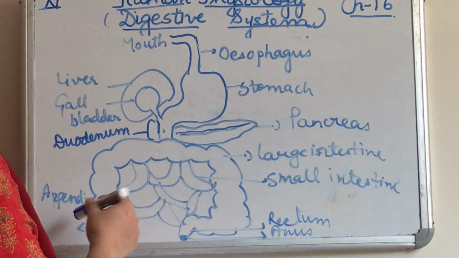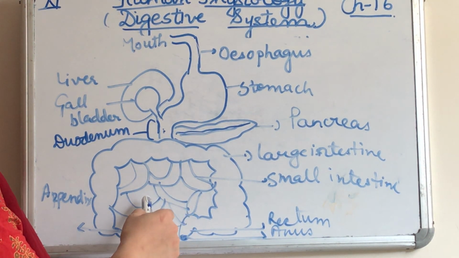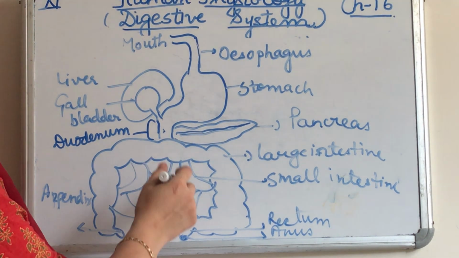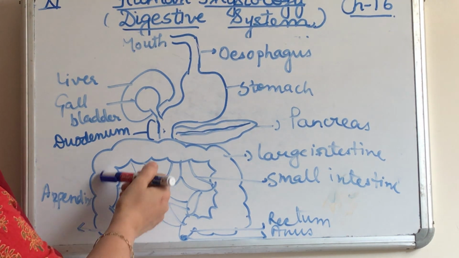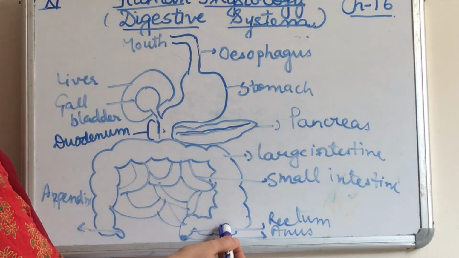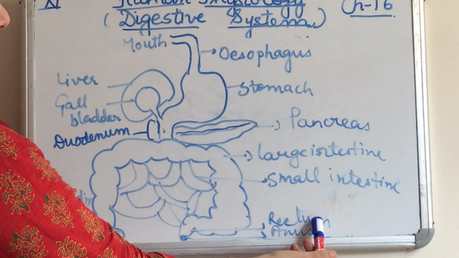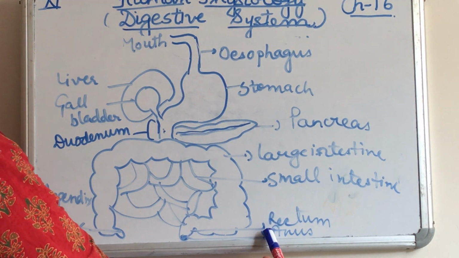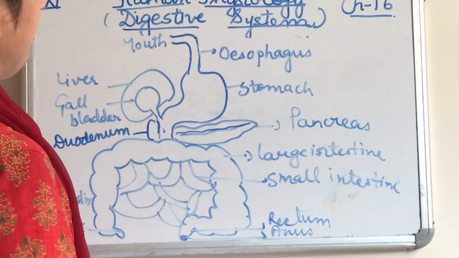Then comes the small intestine. The parts of it are jejunum, ileum and cecum. Here the complete digestion and absorption occur. Then comes the large intestine: the ascending colon, transverse colon and descending colon. Then is the rectum. Here the waste material is temporarily stored, and finally the waste is removed via the anus. Now let us discuss each part in detail.